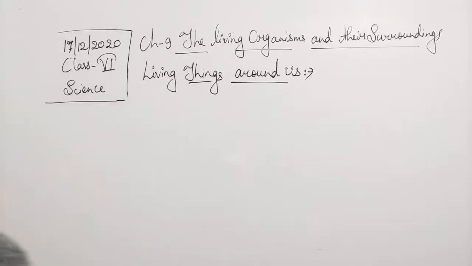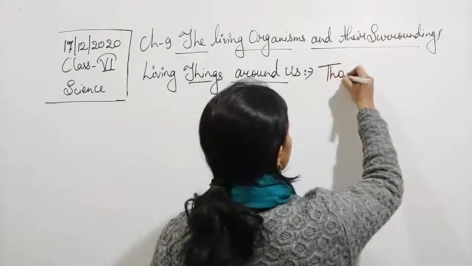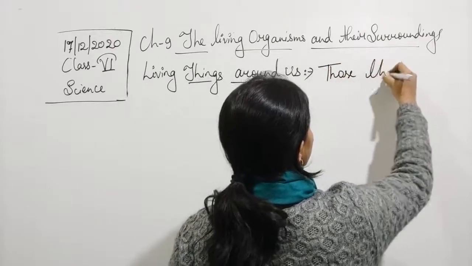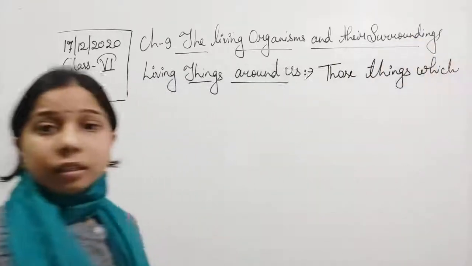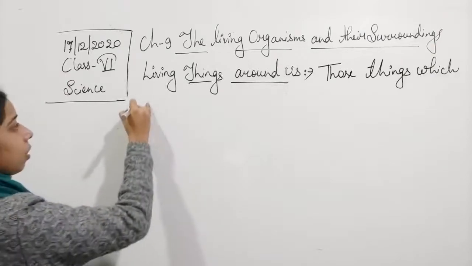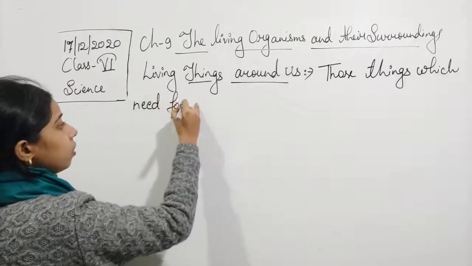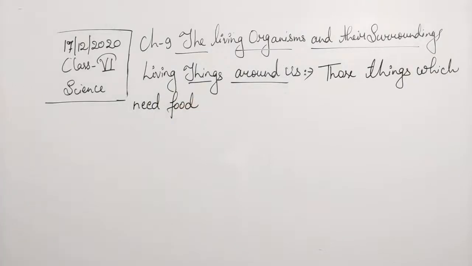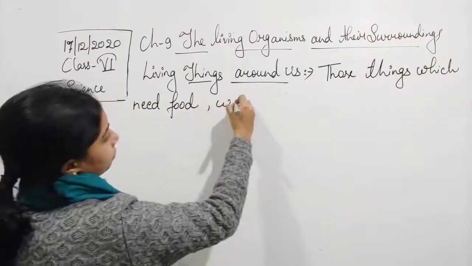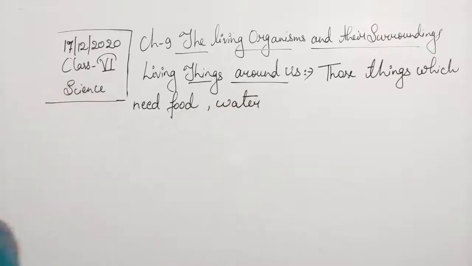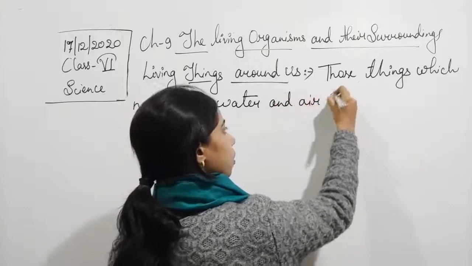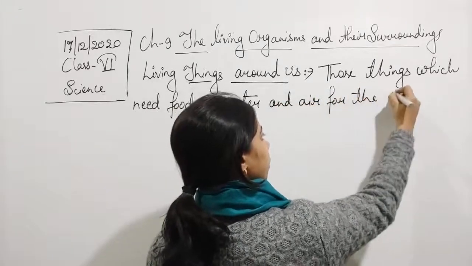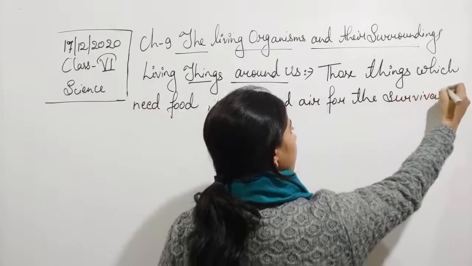So we can write that living things are those which need food, water, and air for survival.